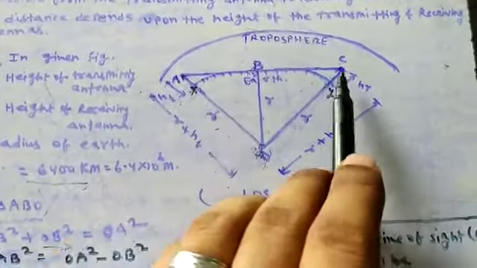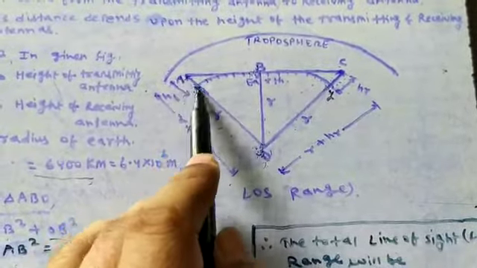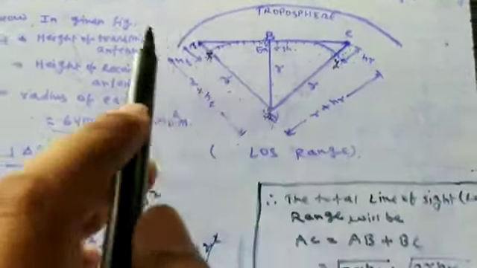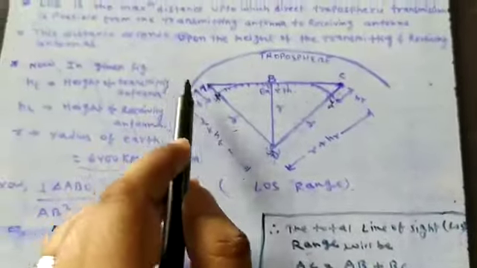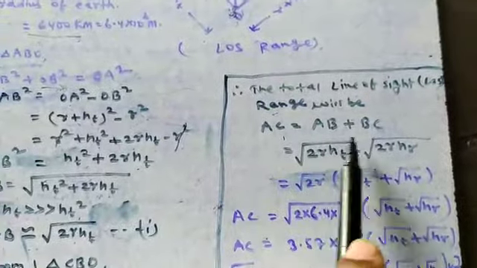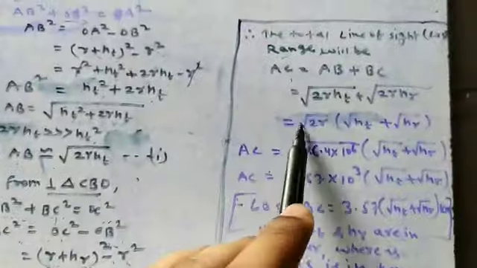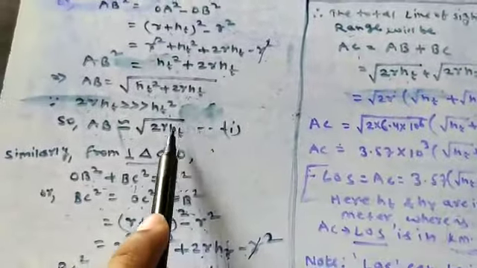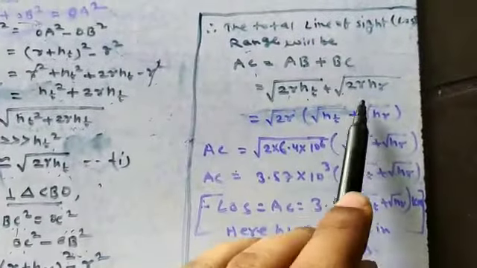Now what I have explained is that the range is the AC distance. Total AC distance is the range between the transmitting point and the receiving point. This is the line of sight range. So you can write here the total line of sight range will be AC, which is nothing but equal to AB plus BC. Now put the value of AB plus BC from equation 1 and equation 2. You can have root over 2R into HT plus root over 2R into HR.